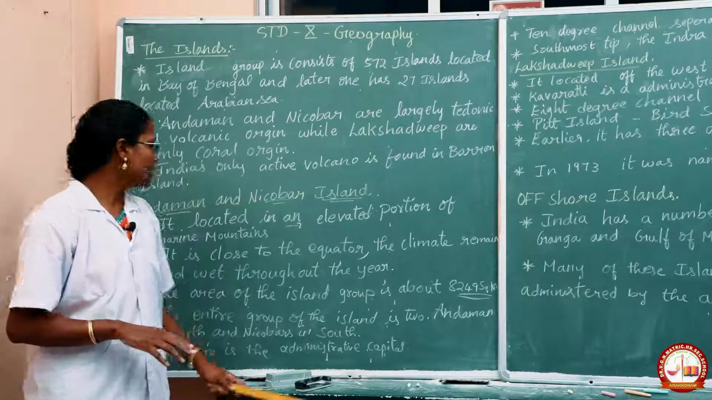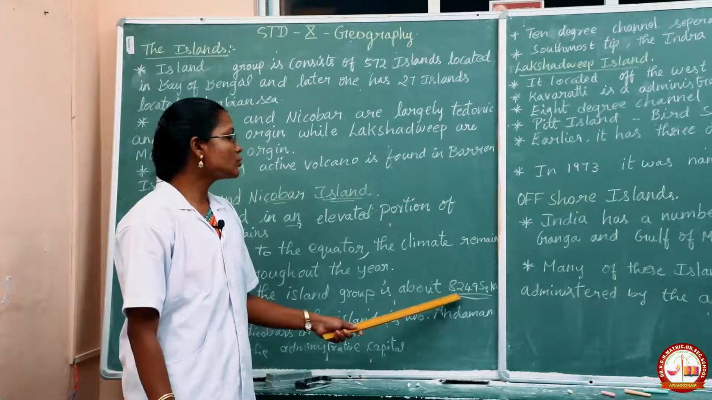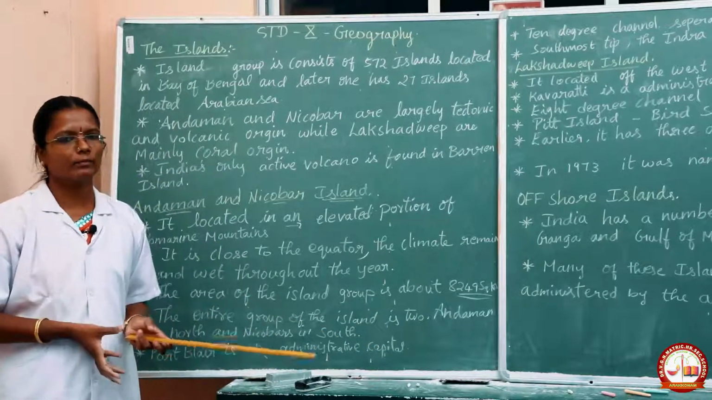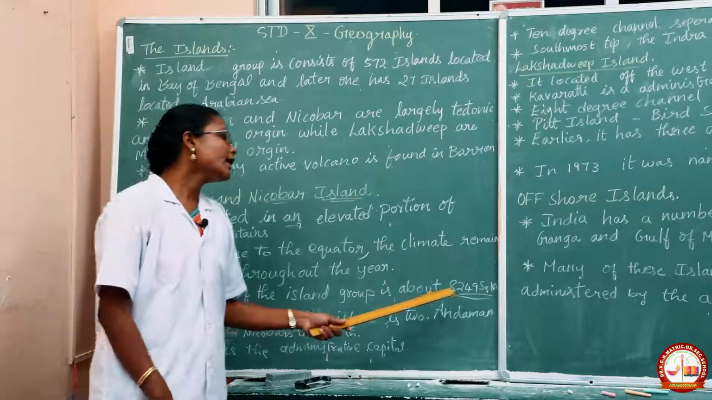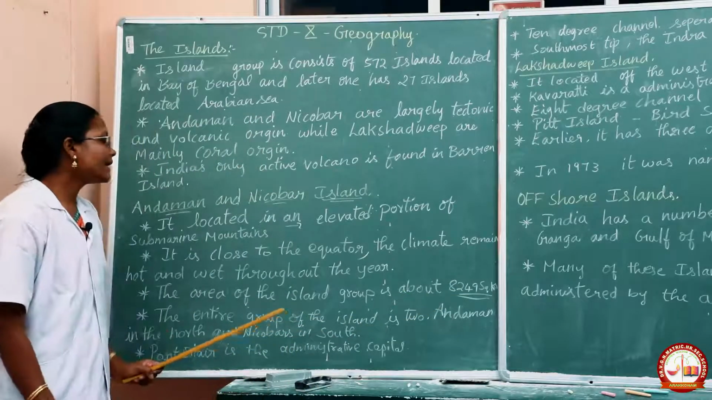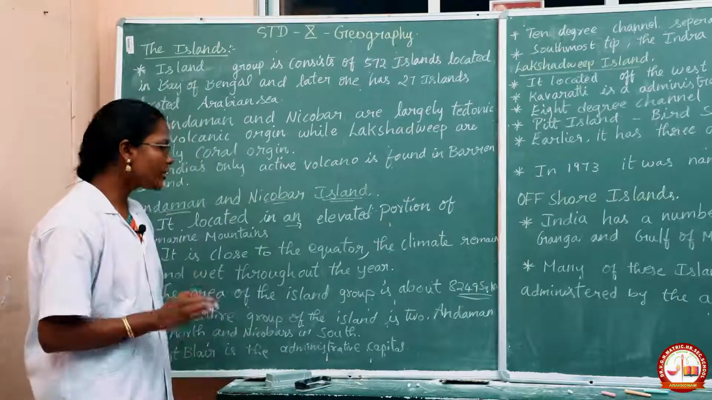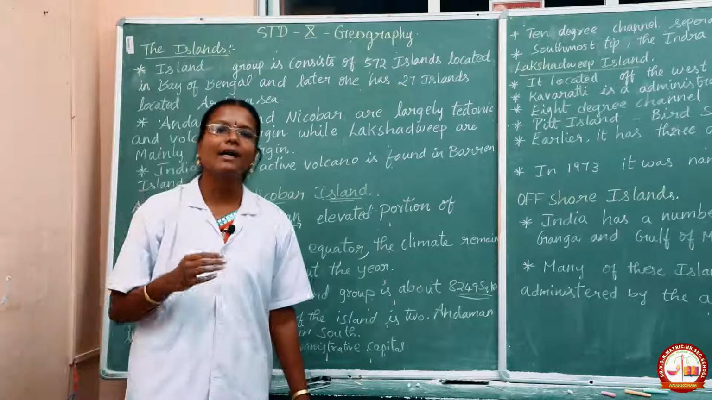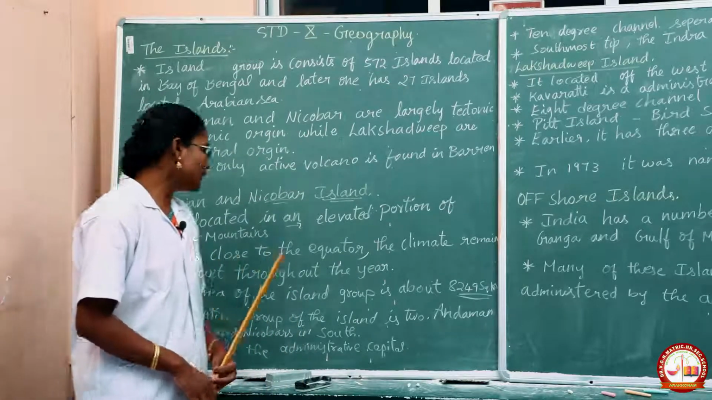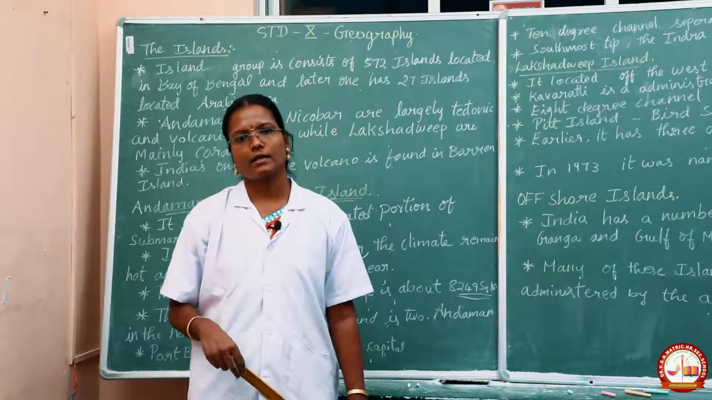so there will also be wetlands. And the area of this island group is about 8,249 square kilometers. If you put all the islands' area together, you will get 8,249 square kilometers, and the entire group is divided into two. The north part is called Andaman, and the southern part is called Nicobar. And Port Blair is the administrative capital of the Andaman and Nicobar Islands.